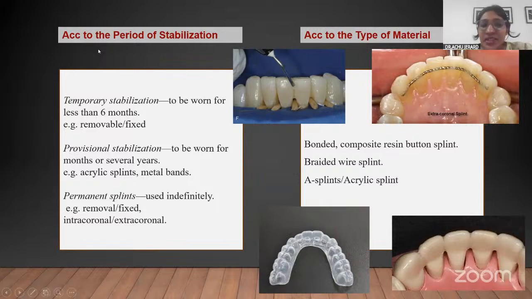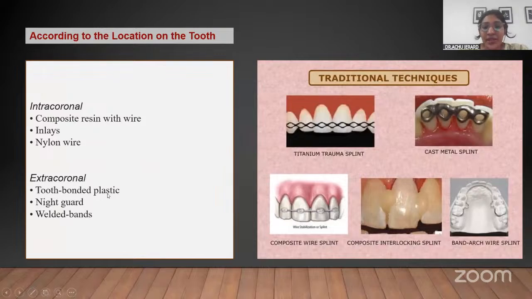The names itself suggest each one in detail. Period of stabilization: temporary is when it is worn less than 6 months. Provisional is for a temporary period, like I have told you, in case of surgeries, once the healing period is over, we might take it off. That is provisional. And permanent is one which is worn indefinitely. Then depending on the type of material, you have the composite one, the wire, and the acrylic splints. And then the location, intracoronal and extracoronal ones.